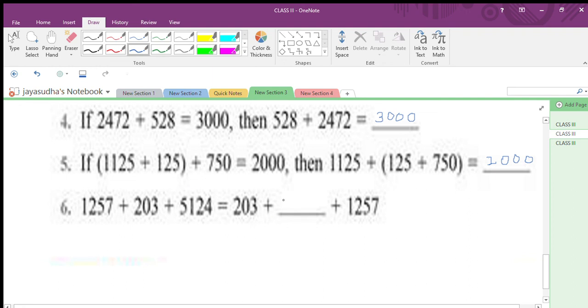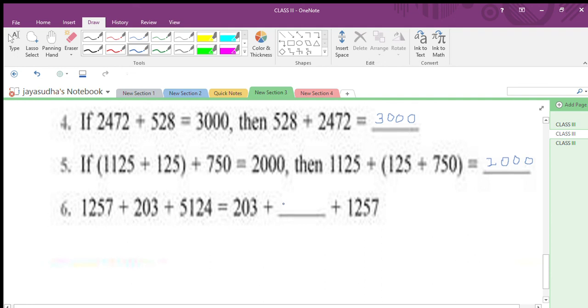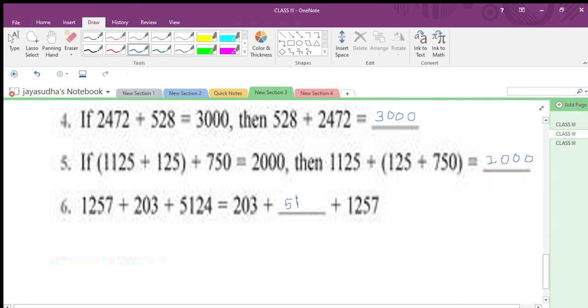So you write this here, 5124. Are you okay, children? This is the grouping property of addition.